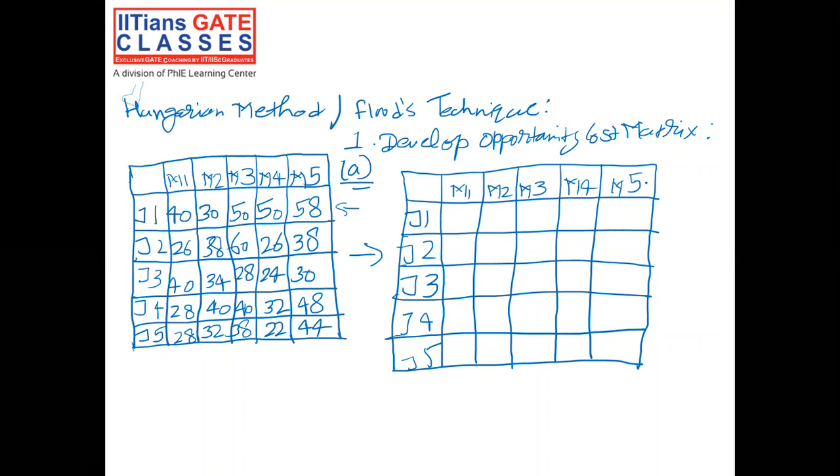So the first sub step is to subtract the smallest element in each row from every element of the corresponding row.